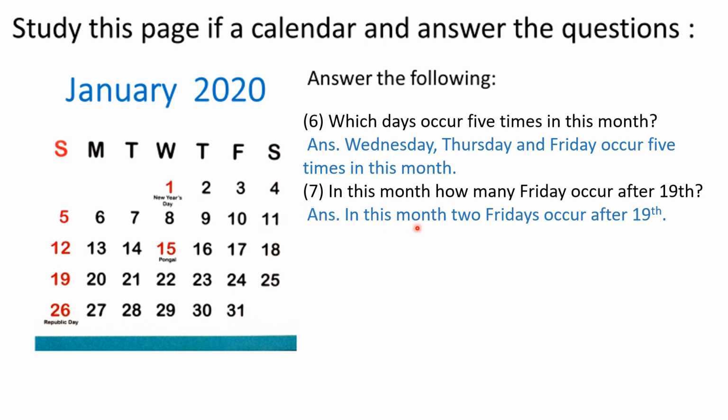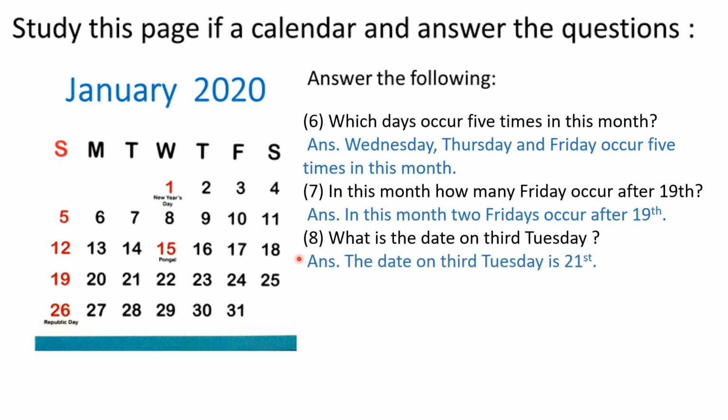In this month, 2 Fridays occur after 19th. Next question. What is the date on 3rd Tuesday? Now we have to find out 3rd Tuesday in this month. First Tuesday is 7th, second Tuesday is 14th and third Tuesday is 21. So we will write the answer. The date on 3rd Tuesday is 21st.